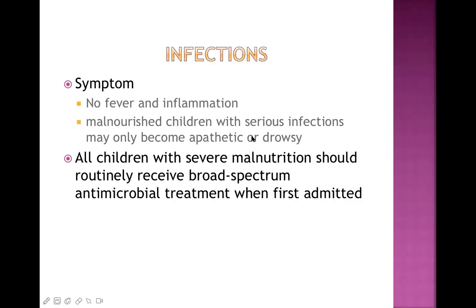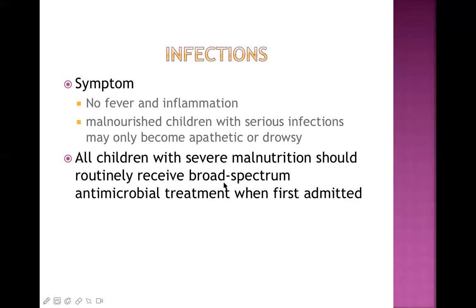Malnourished child with serious infection may only become apathetic or drowsy. Now apathetic means he is not showing interest in the surroundings, no interest at all, and drowsy is lethargy. This may be just the feature of infection in the child. These are also commonly seen in hypoglycemia. That's why all children with severe malnutrition like kwashiorkor, marasmus and marasmic kwashiorkor should routinely receive broad spectrum antimicrobial treatment when first admitted in the hospital.